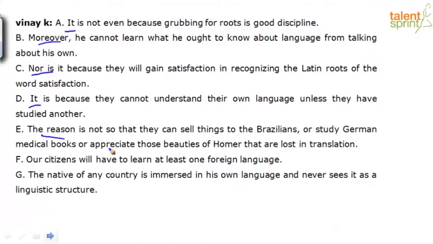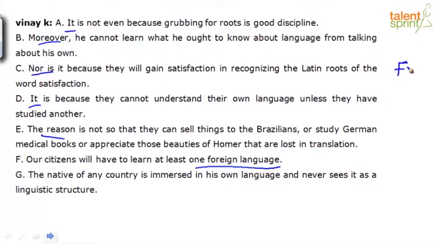Our citizens will have to learn at least one foreign language. That has to be our topic sentence. "The native of any country is immersed in his own language and never sees it as a linguistic structure." G can also be a topic sentence, but G brings in a little more detail in the context. So we can safely rely on F, because that is more basic and it introduces why someone should do something, right? Which is our keyword being foreign language, and that's what is described throughout the context. So F is our topic sentence.